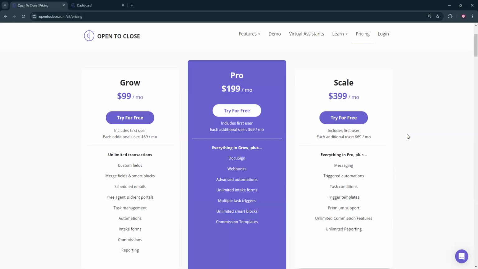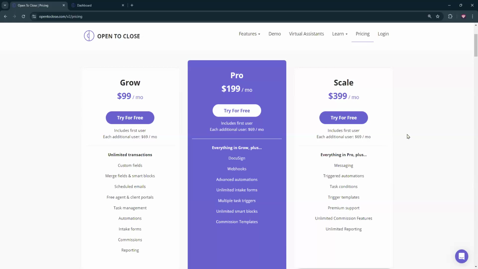The other features that are on Pro that are similar to what's on the premium add-on plan are going to be stuff like unlimited task triggers. So you can have as many as you want on the Pro plan. You can have as many as you want on the premium add-on plan. And then I also saw that there were some updates to other areas of the system where certain trigger templates were more available or easier to use on the newer V2 pricing plan. So just a couple things to keep in mind.